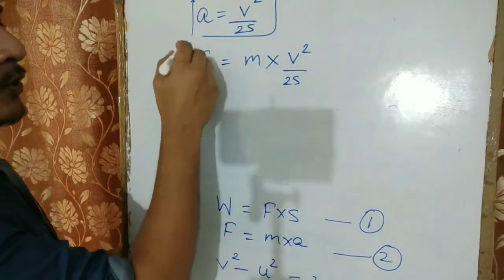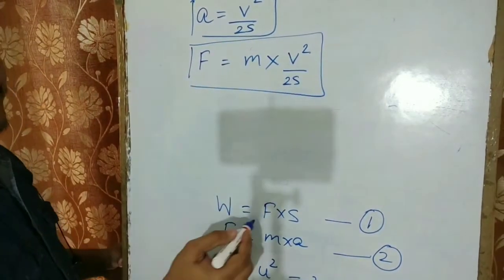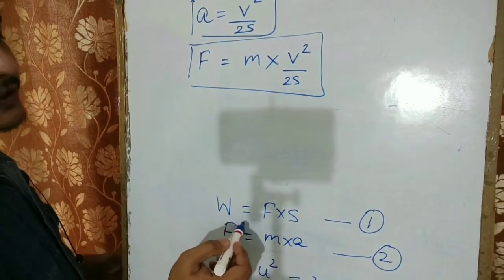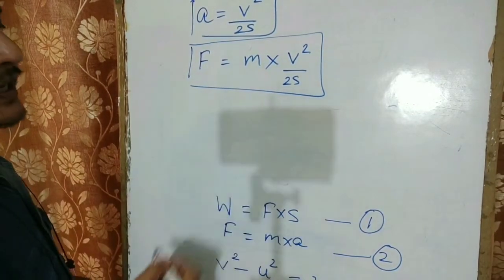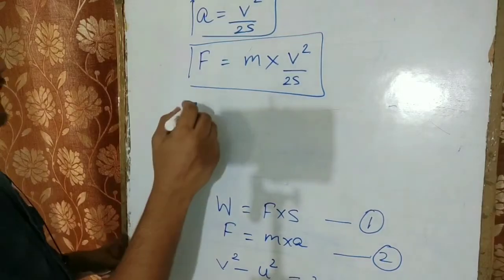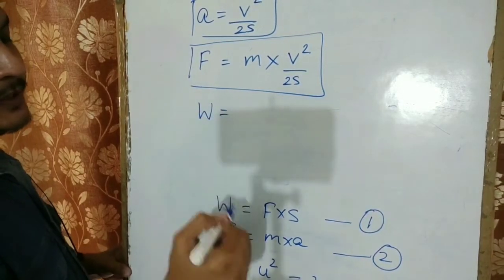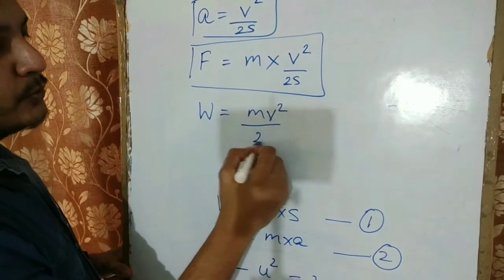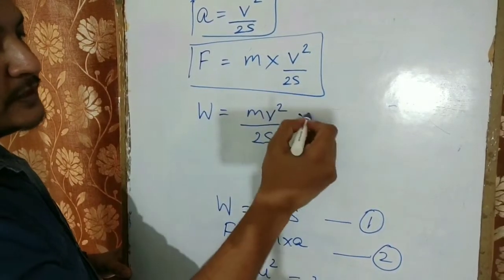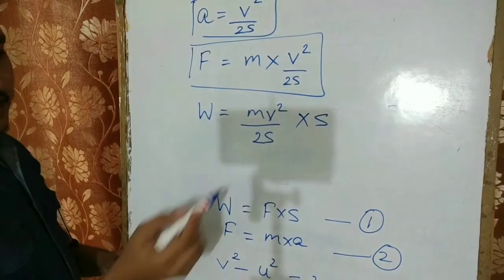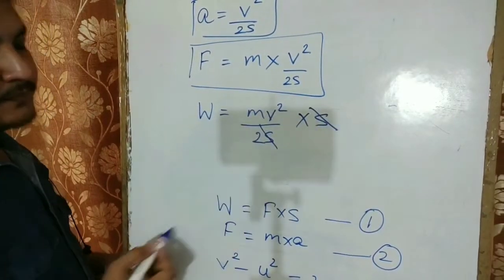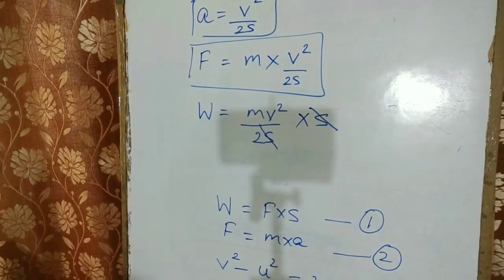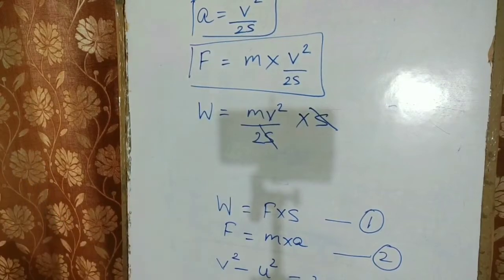Now I'm going to put this value in equation 1. So I got W is equal to, in place of F, mv square upon 2s into s, which is already there. Now I can see s and s got cancelled, and I told you in the starting this work done is equal to the kinetic energy.